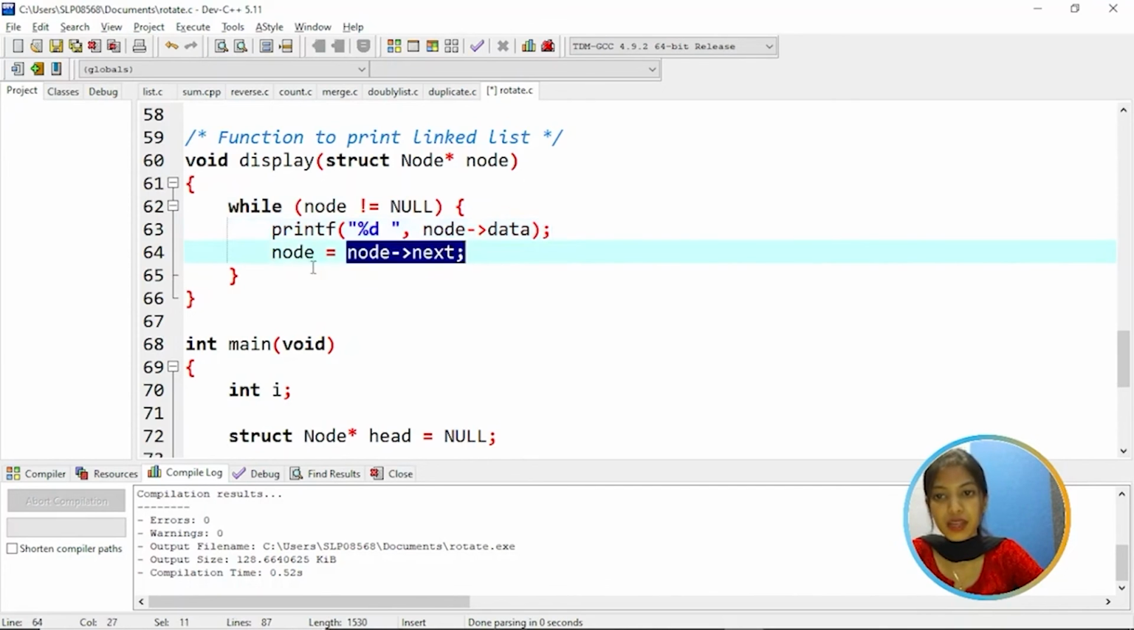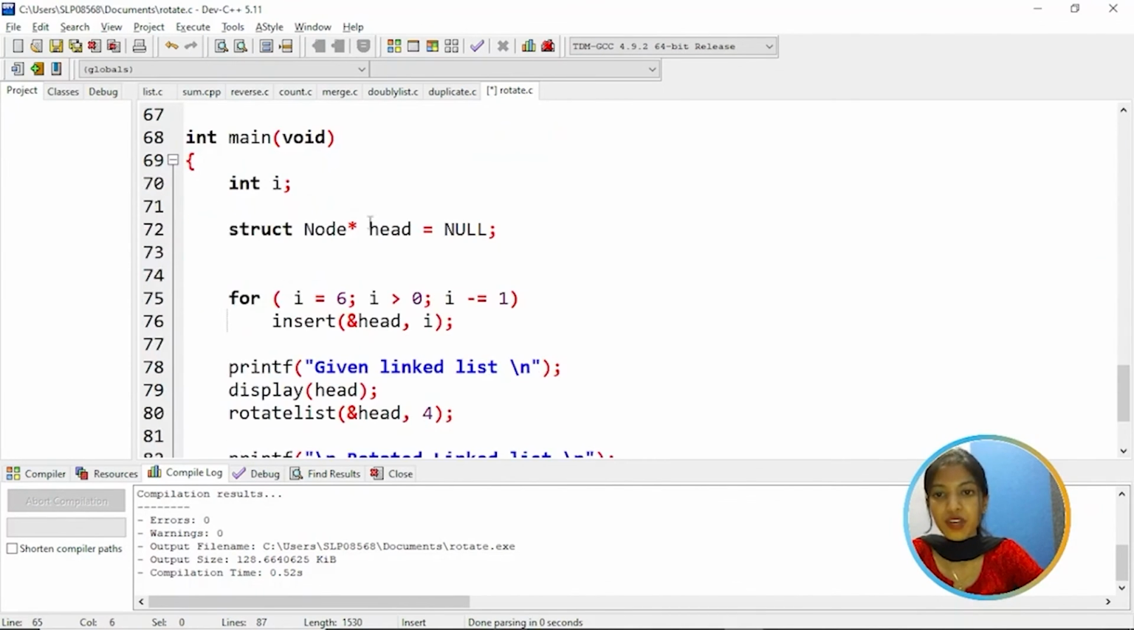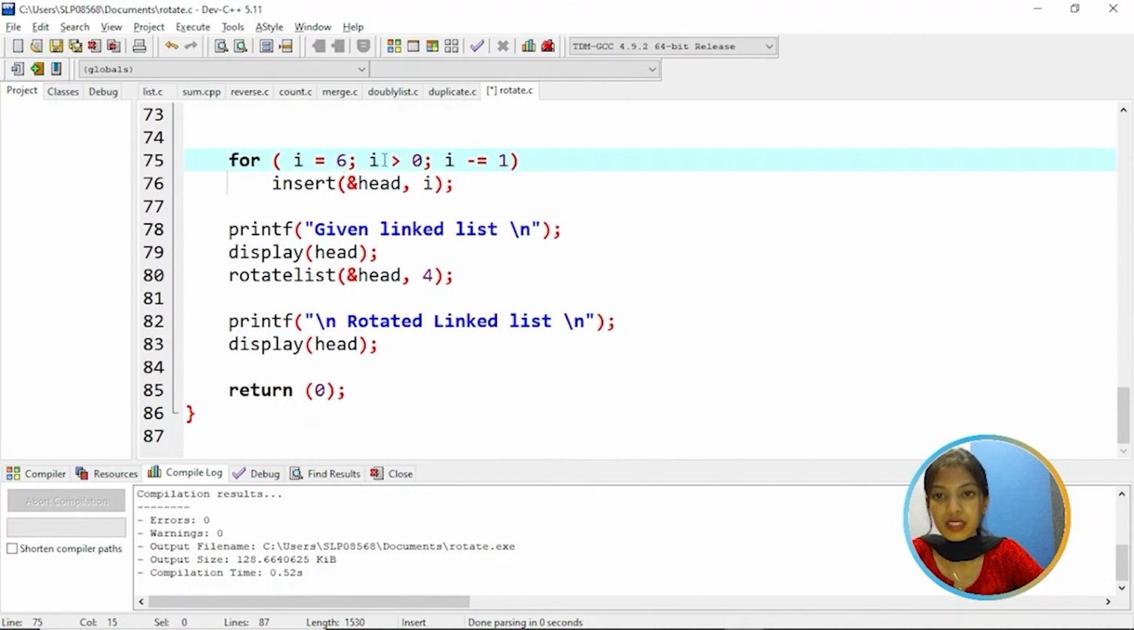And now node's next is assigned to node. And coming to the main function, here head is assigned to null. So for i is equal to 6, i greater or equal to 0, that means from 0 to 6, we are inserting values. That means inserting the node. So print given linked list.